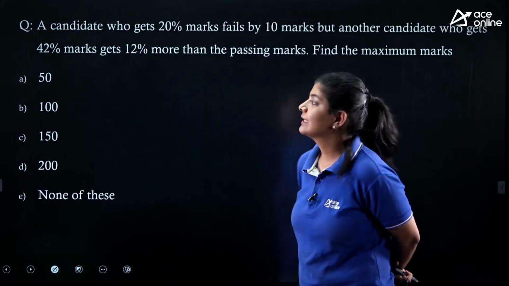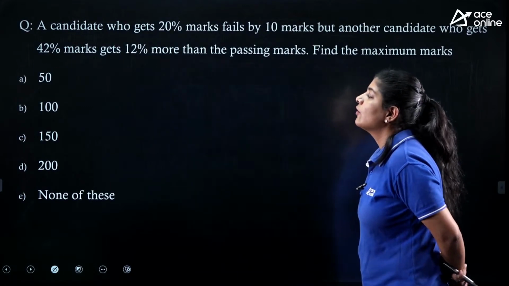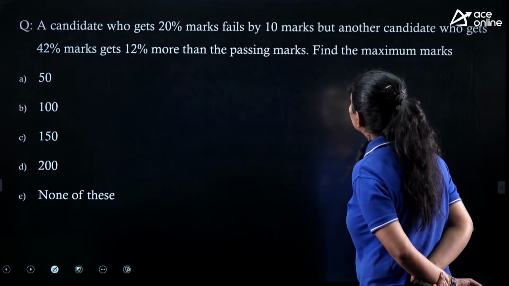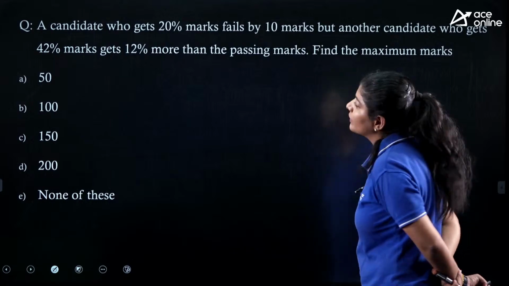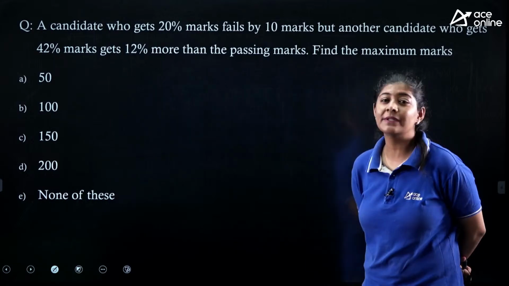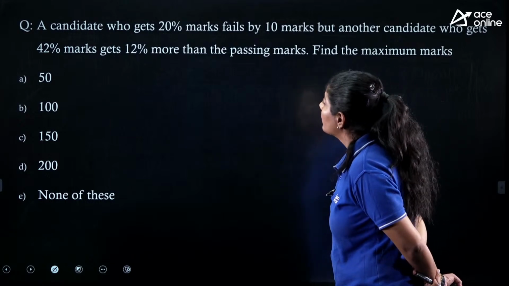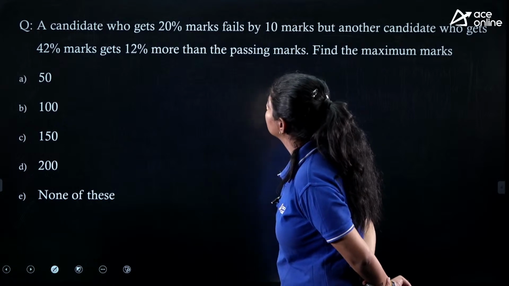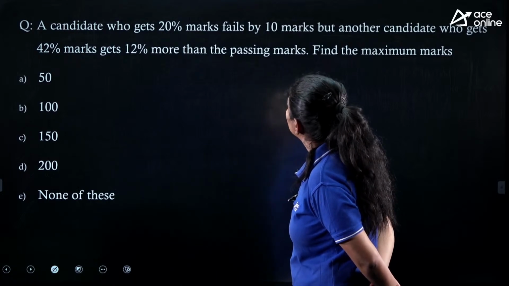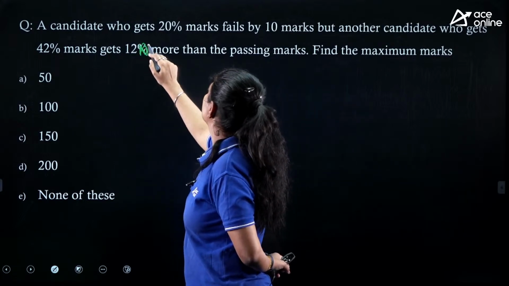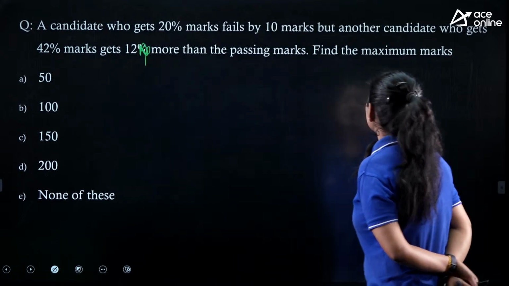The next question says that a candidate who gets 20% marks failed by 10 marks, but another candidate who gets 42% marks gets 12 more marks than the passing marks. Find the maximum marks.